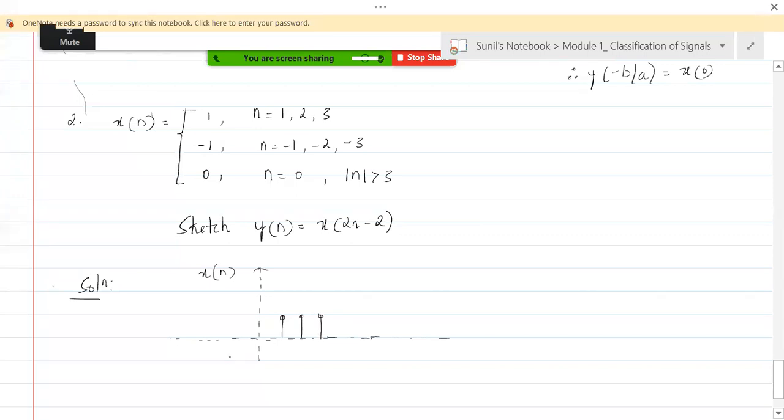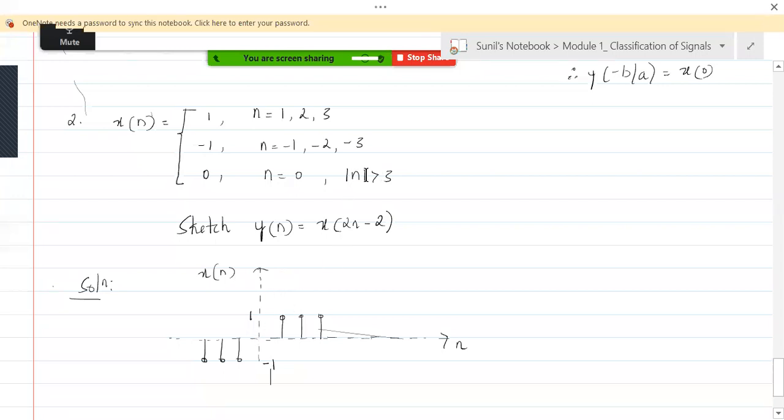And it is minus 1 for n equal to minus 1, minus 2, and minus 3. So this is what x of n is given as. Fine. So this is 1, this is minus 1. And it is 0 at n equal to 0.